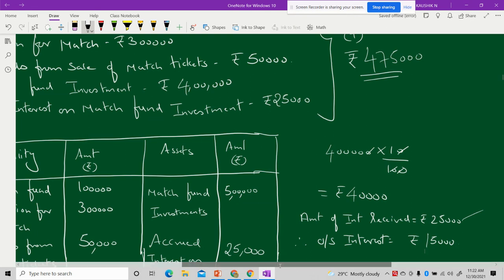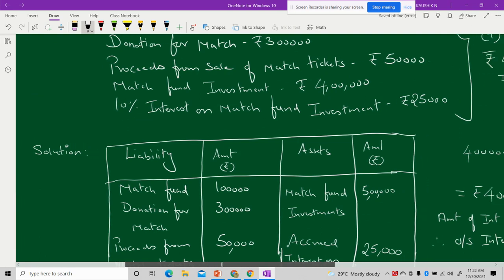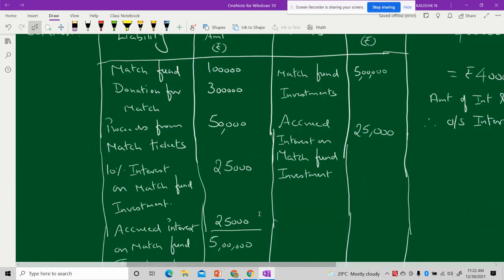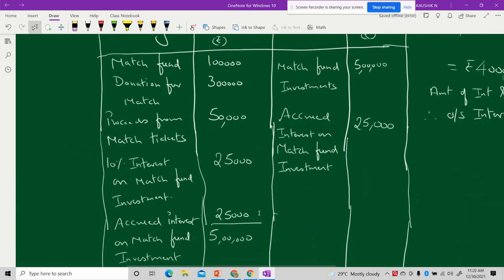Now, how to project this in the balance sheet? In the balance sheet on the liability side, I have mentioned match fund rupees 1 lakh, donation 3 lakh, proceeds 50,000, 10 percentage amount 25,000. This should not be 25,000, this will be 15,000, and here the value will not be 5 lakh.